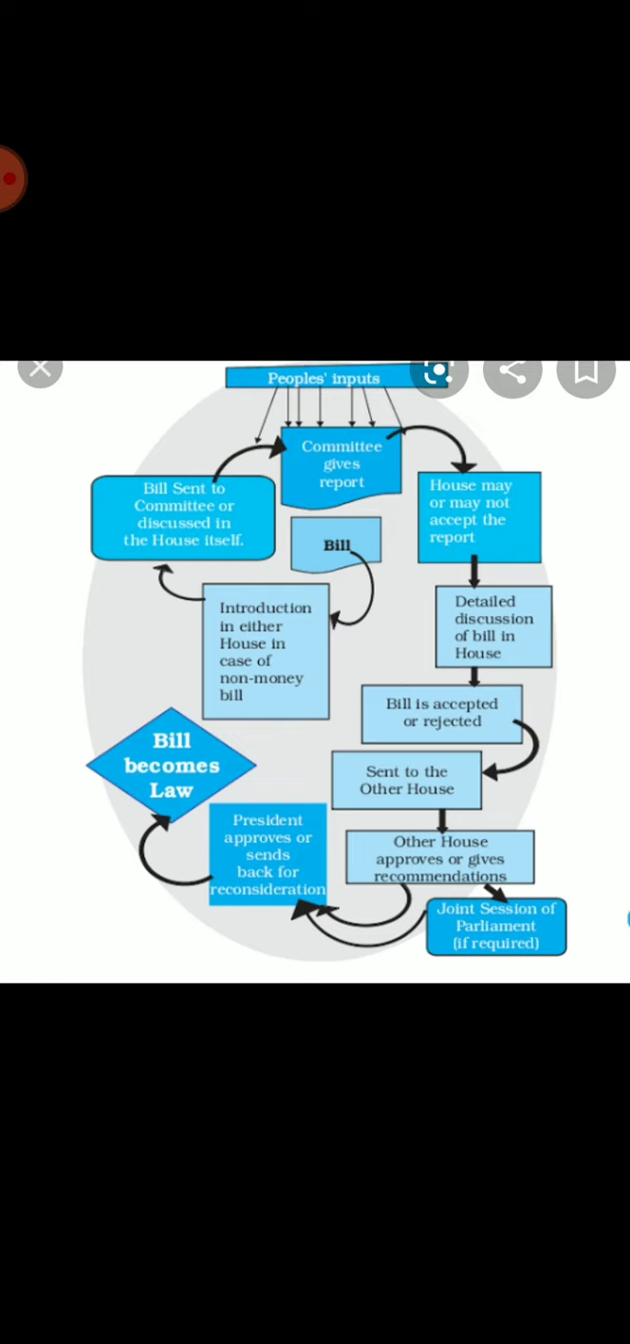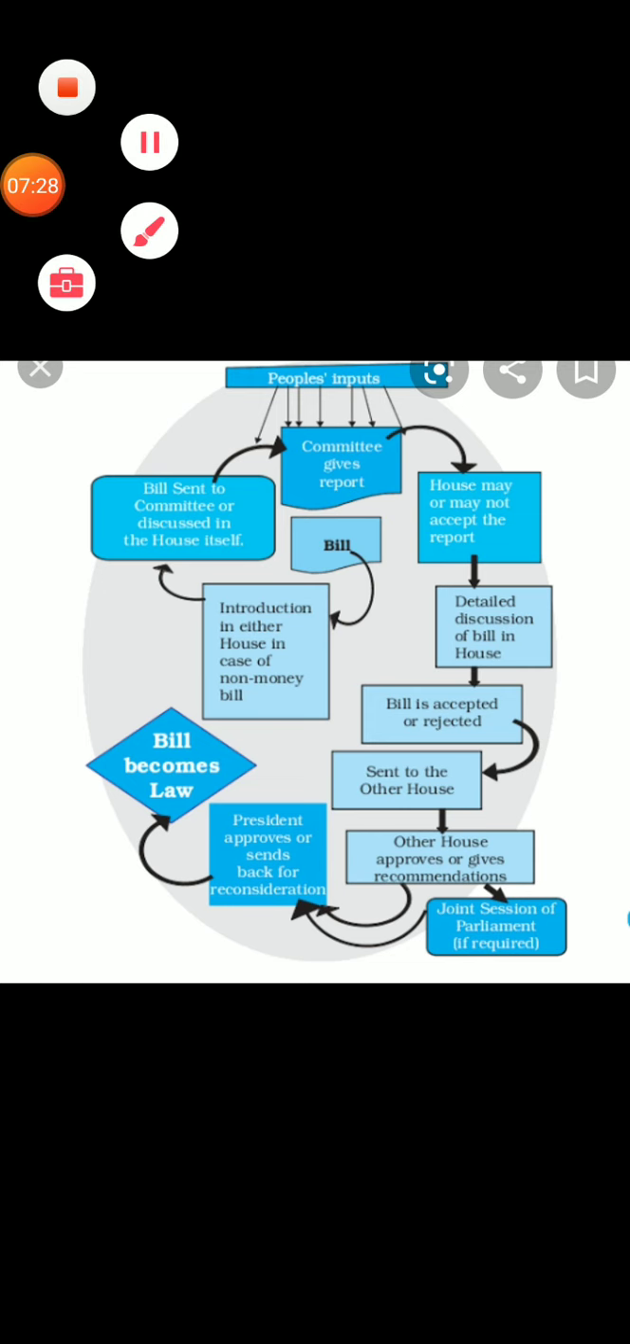People ने, लोगों ने कुछ input किए, बिल बना, इंट्रोड्यूस करा गया, उसको कमेटी ने उसके बारे में डिस्कस किया, उसके ऊपर एक रिपोर्ट बनाई गई. उस हाउस में be it gives the sanction or not, it depends upon the bill. Then the detailed discussion will happen. बिल is accepted or rejected, it will send to the other houses and the joint session, the parliament if required will sit and discuss about that in the bill. President approves or sends back for reconsideration, and if it finds okay, it will be given for the approval and that bill will become a law.